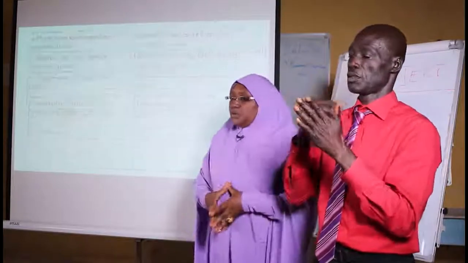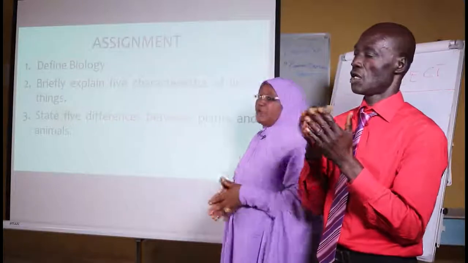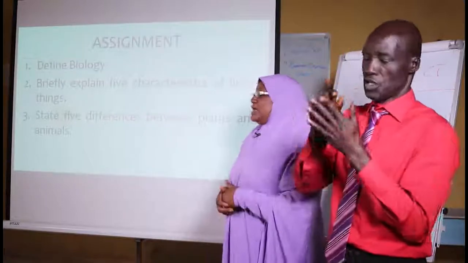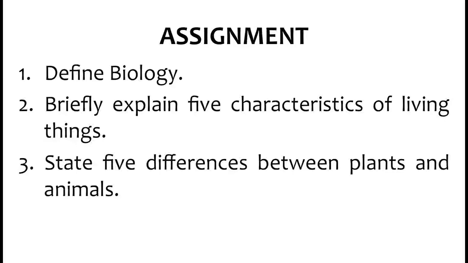But before we leave, I have an assignment for you, which I expect you to answer and send through my number. Number 1 assignment is define biology. That is, I want you to define the term biology the way you understand it. Then the second assignment, number 2, is briefly explain 5 characteristics of living things. Out of the 10 we have discussed, please pick 5 and explain, then send it through my number. Then number 3, state 5 differences between plants and animals.